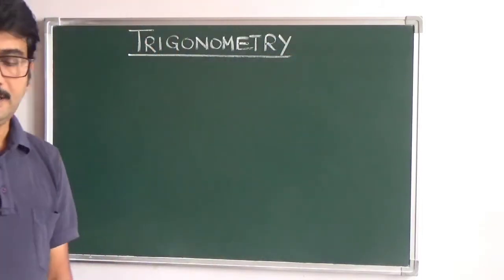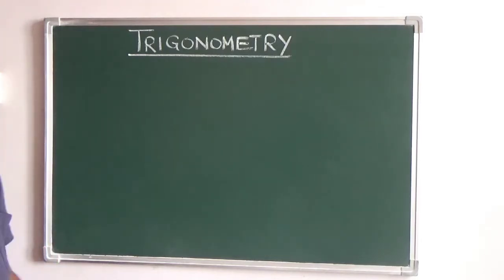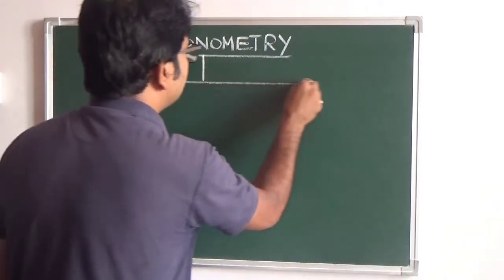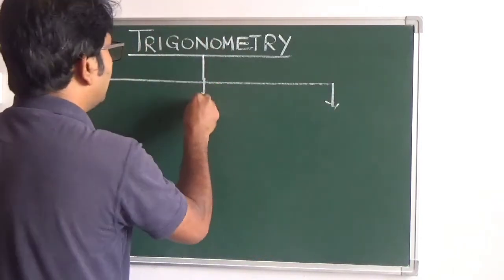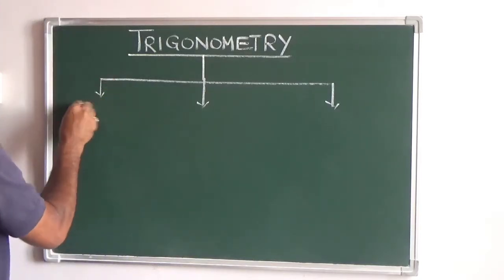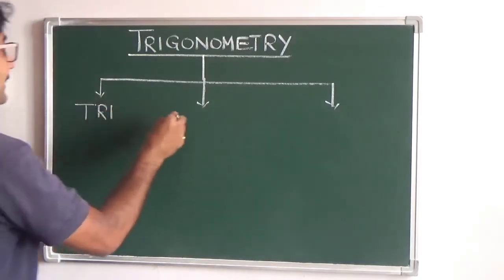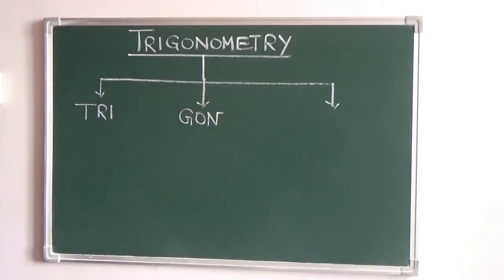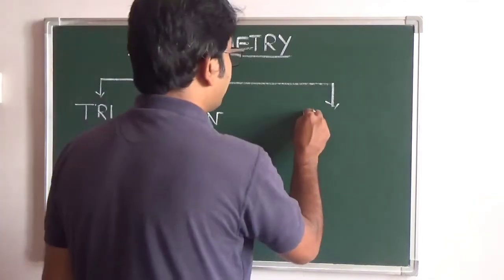Now this particular term trigonometry is actually derived from three terms. If you divide it like this, the word trigonometry is derived as tri, gon, and the third one is metron.